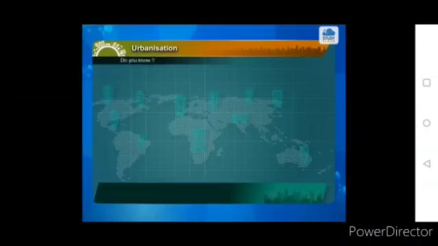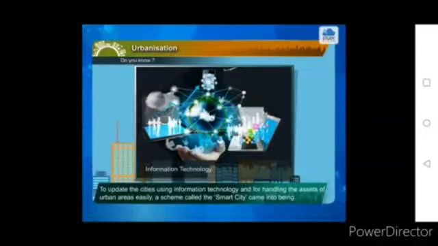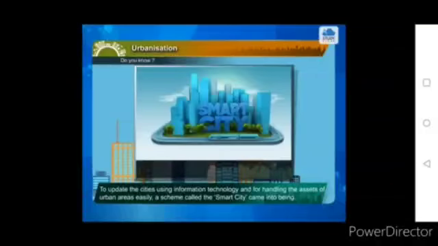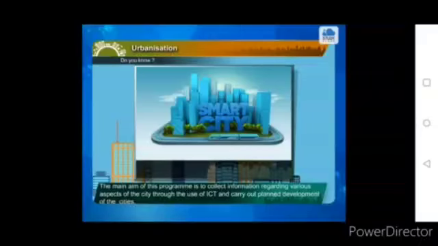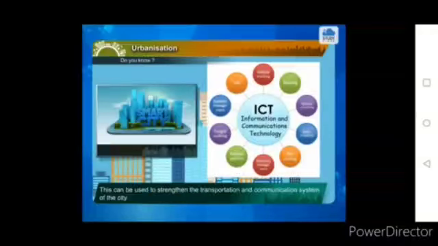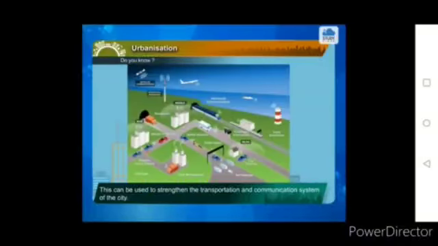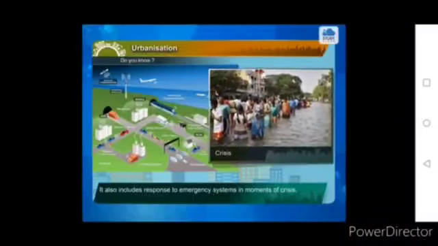Do you know? To update the cities using information technology and for handling the assets of urban areas easily, a scheme called the Smart City came into being. The main aim of this program is to collect information regarding various aspects of the city through the use of ICT and carry out planned development of the cities. This can be used to strengthen the transportation and communication system of the city. It also includes response to emergency systems in moments of crisis.